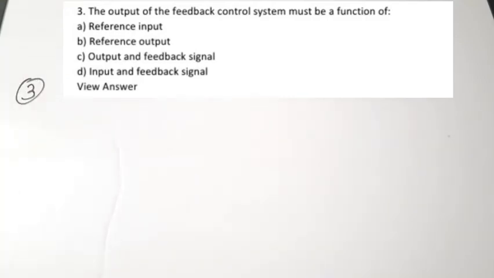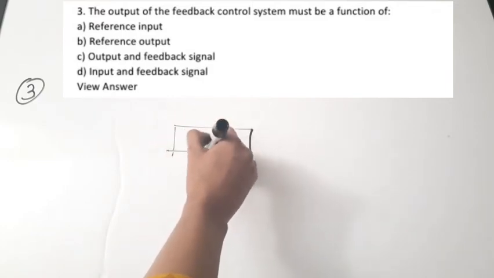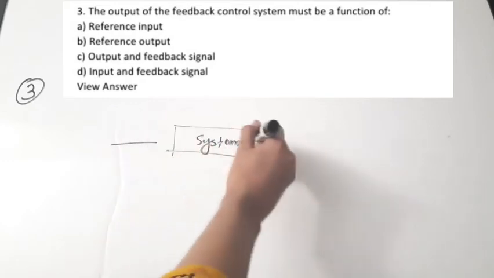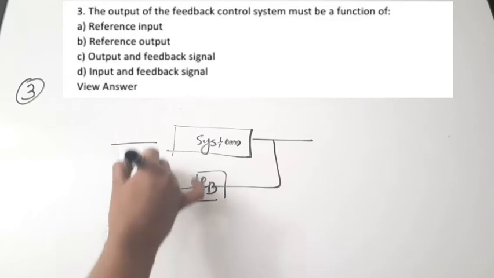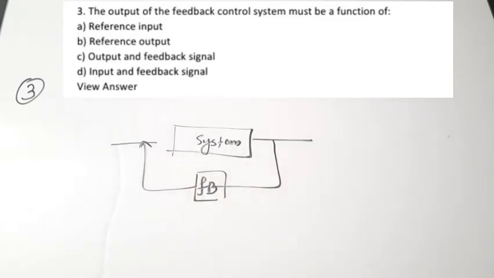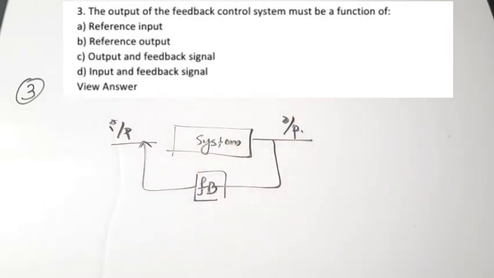Okay. Third question. The output of the feedback control system must be a function of dash. So I'm going to draw the same figure once again. So this is a system. There is an input, there is an output, there is a feedback. I'm just writing it as FB. This is input, this is output. So the output of a feedback control system is a function of what all things? A, reference input, B, reference output, C, output and feedback signal, D, input and feedback signal.